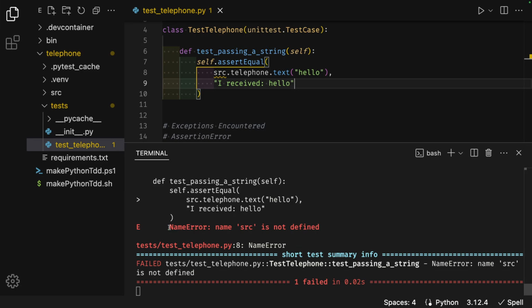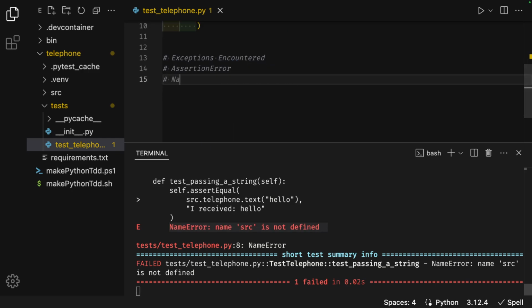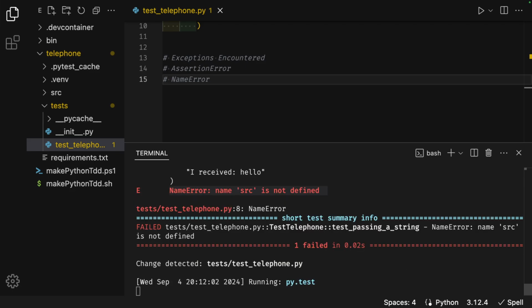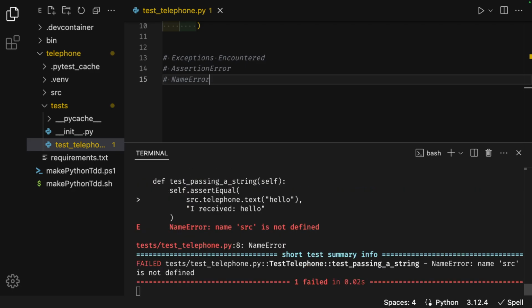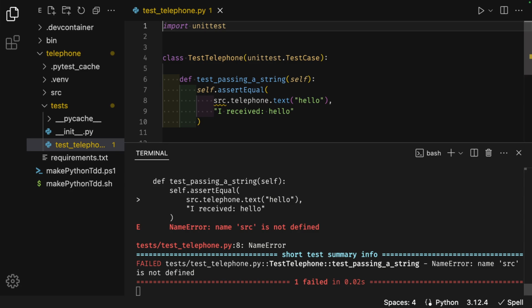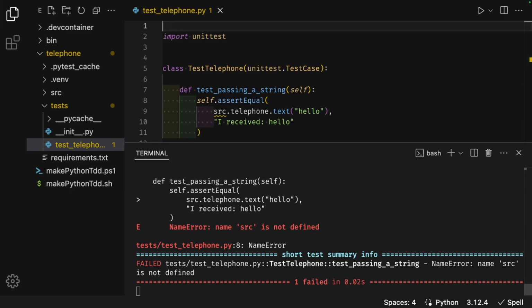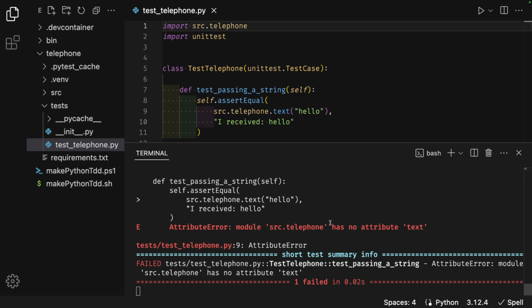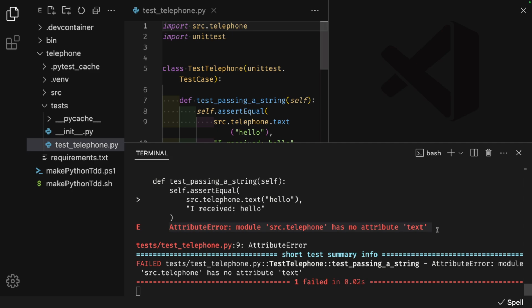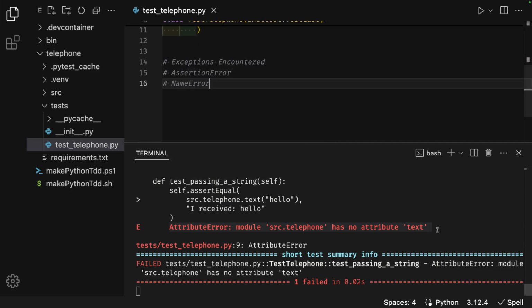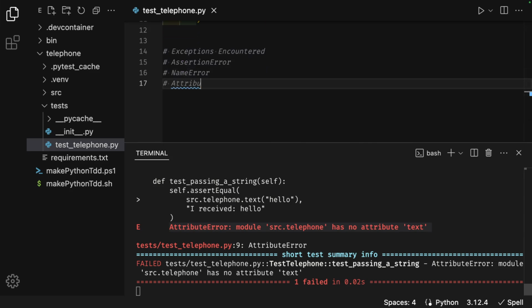The terminal shows a name error. Name source is not defined. Hashtag name error in the list of exceptions encountered. Then at the top of the file, hit enter, import source.telephone. This gives me an attribute error. Module source.telephone has no attribute text. Another one for the list of exceptions encountered. Hashtag attribute error.